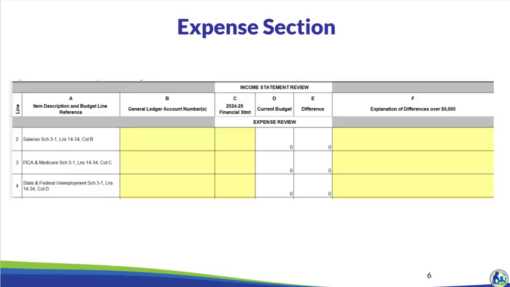Column A identifies which schedule each balance is coming from. Column E will automatically calculate as the difference between the current budget, column D, and financial statement, column C. Column F will require an explanation if the difference in column E is greater than $5,000.